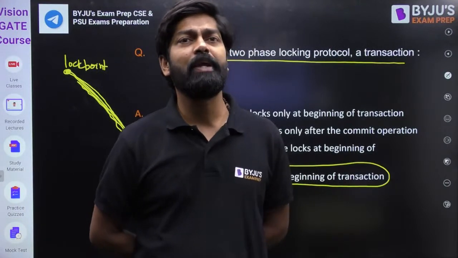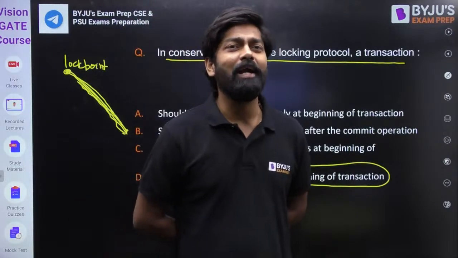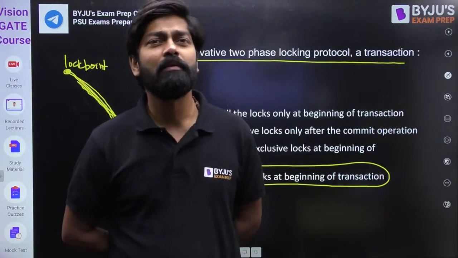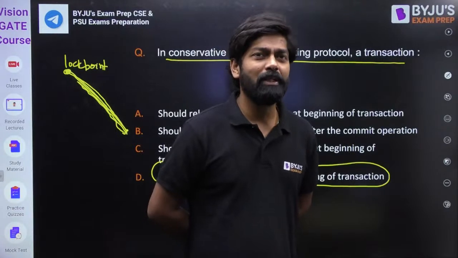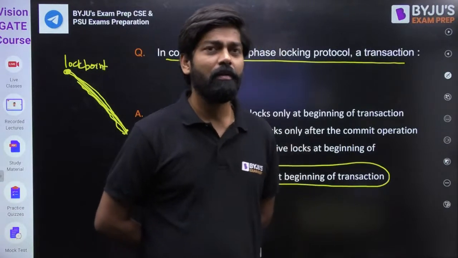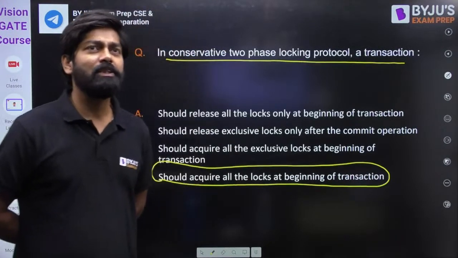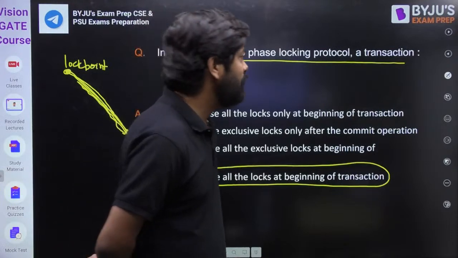Yes. In rigorous we have no shrinking phase, and in strict, my dear friend, we have a partial shrinking phase. We have a partial shrinking phase. Is that clear? I think yes.